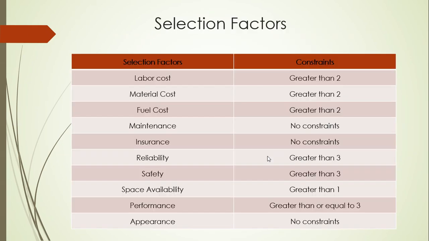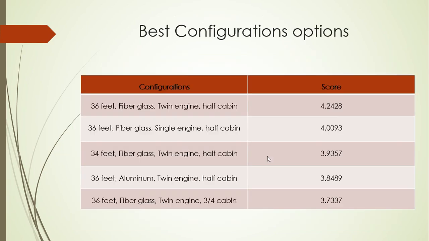First is the selection. For selecting, we had 24 different configurations. To select a particular configuration out of these 24, we used a weighted average method, and we had 10 selection factors. Each member of the team scaled each configuration on all these 10 factors with a score from 1 to 5, and then the constraint was given. Any configuration which doesn't meet this consideration was given a score of 0 in that particular selection factor. Then we added all the scores of the team members and took the average.